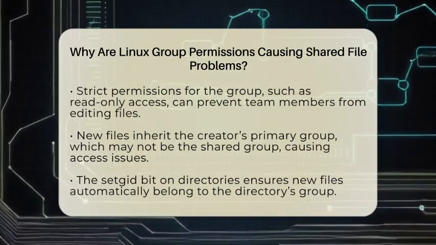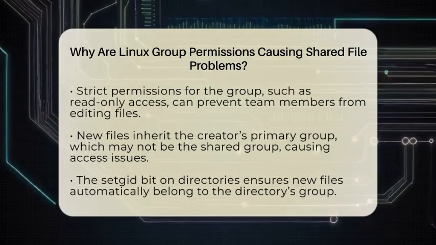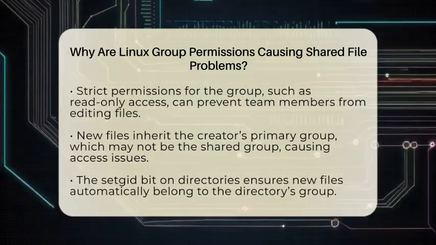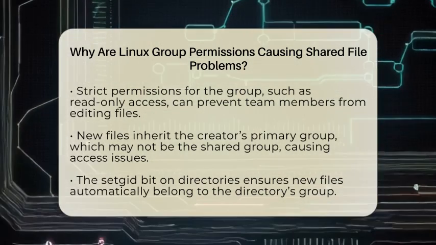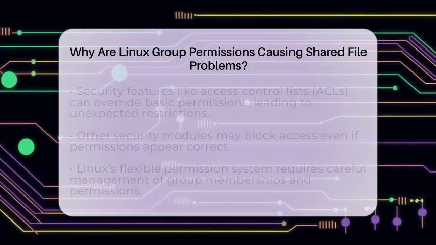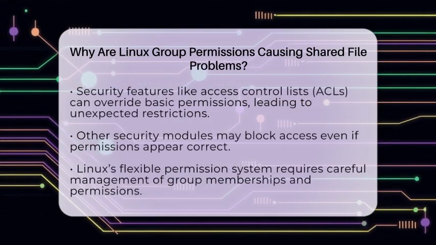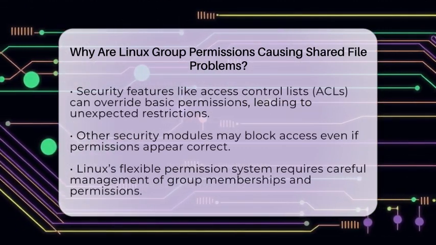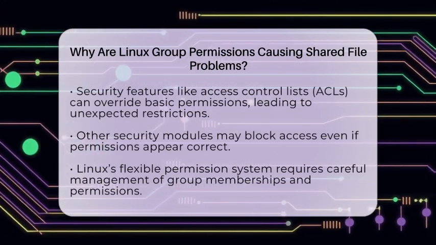When new files are created, they usually inherit the creator's primary group. If that group isn't the shared group, other team members won't be able to access the new files unless someone manually changes the group or uses special settings. One such setting is the setGid bit, which can be applied to directories. When set, any new files or folders inside will automatically belong to the directory's group.